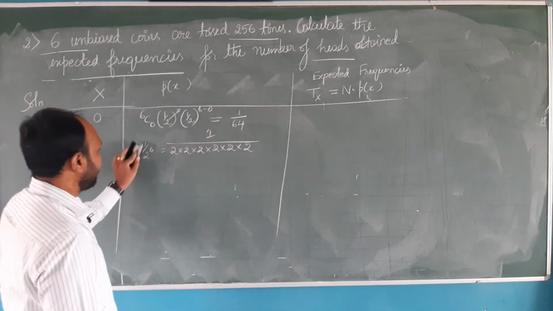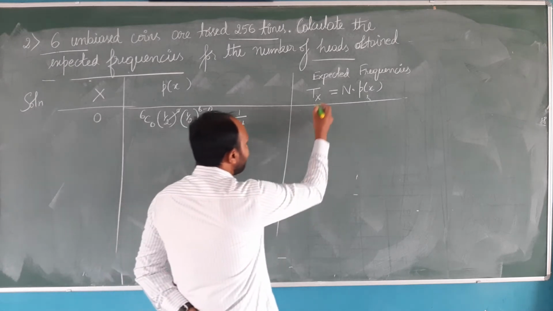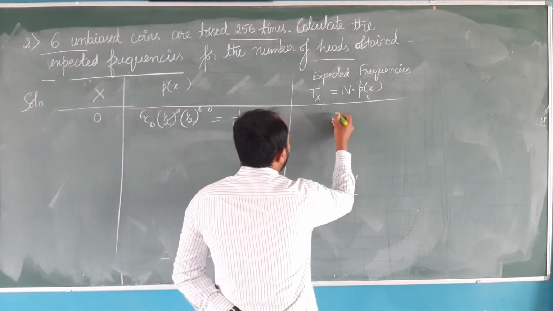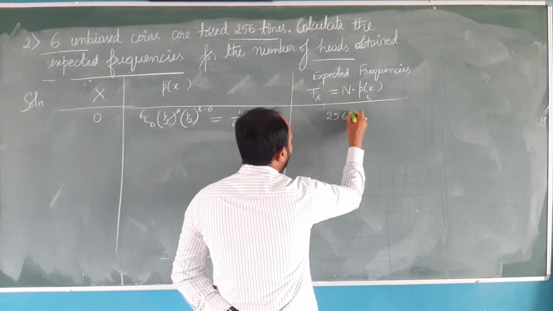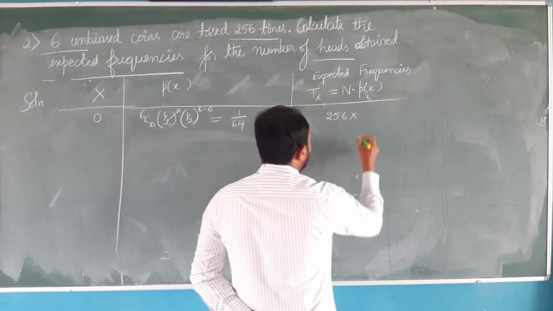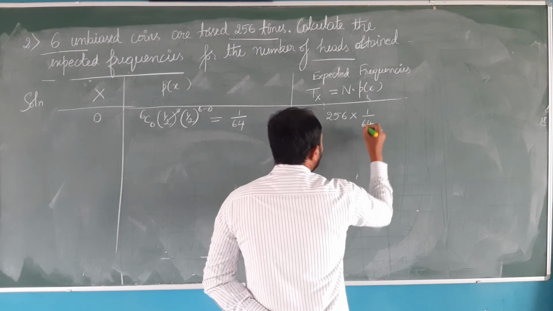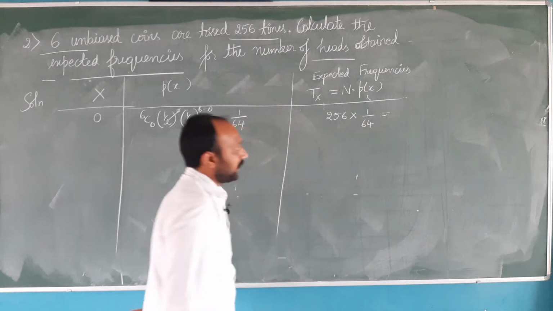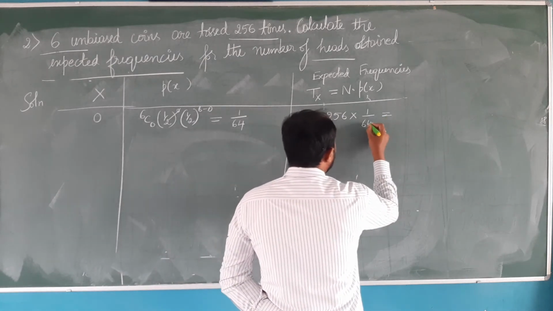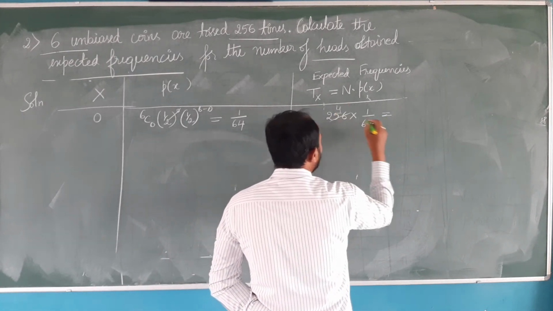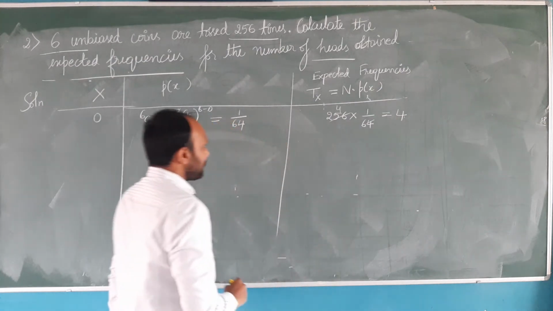Simplifying, 64 1s are 64, 64 4s are 256, so the answer is 4.